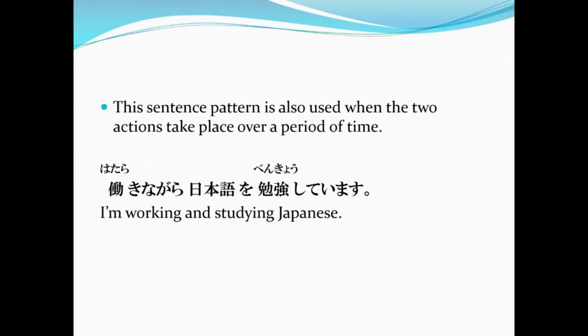So during a certain period, and still continuously, the speaker is studying Japanese while working, or working and studying Japanese at the same time. Now, in this sentence pattern, the studying, or nihongo benkyou shite imasu, is verb 2, which means that is the main action. But the secondary action is that while he or she is studying Japanese, he or she is also working.